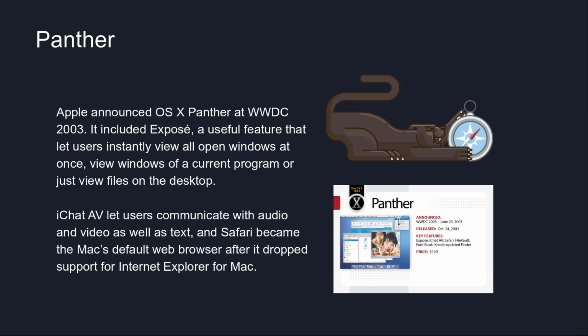The next one that they introduced after Jaguar was Panther, and this was introduced at the WWDC in 2003.